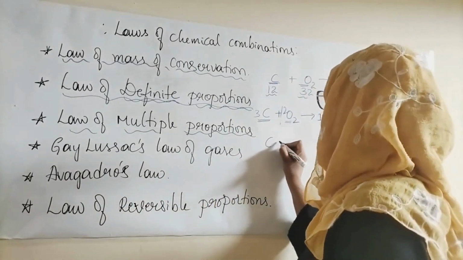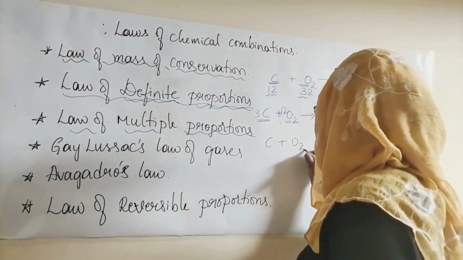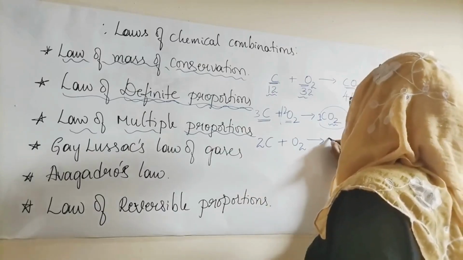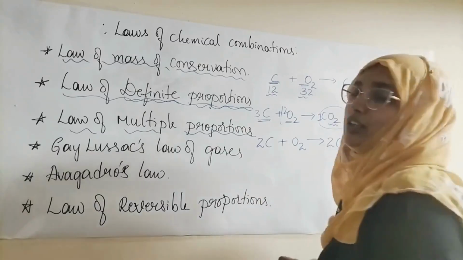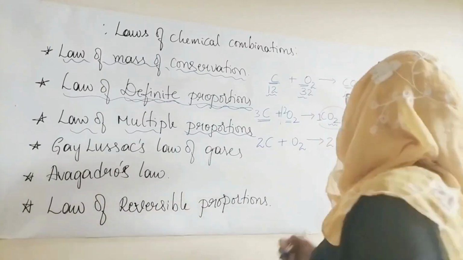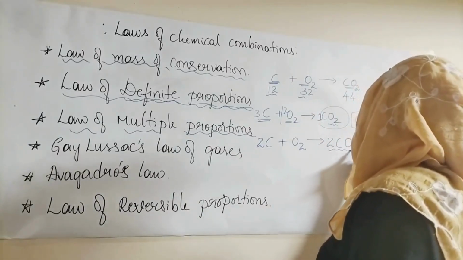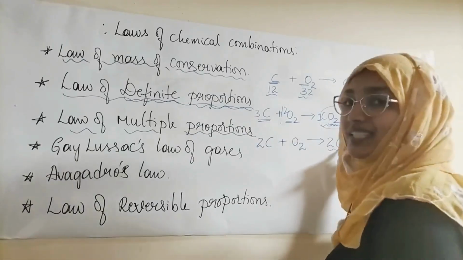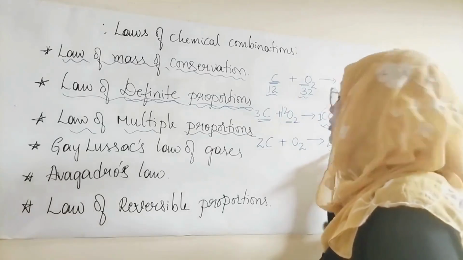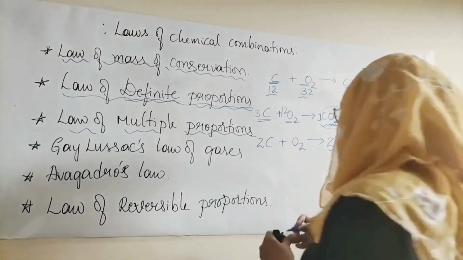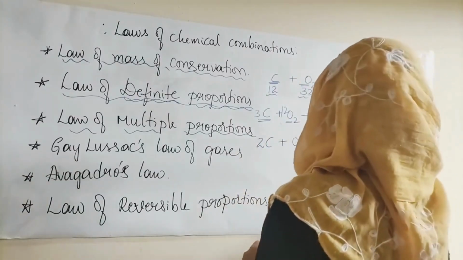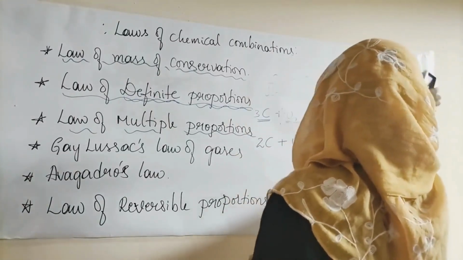If I take 2 moles of coke and burn it, I can have carbon monoxide. That means when I change the number of moles, the product is no longer carbon dioxide, it is carbon monoxide. Let me rub this and explain it again.